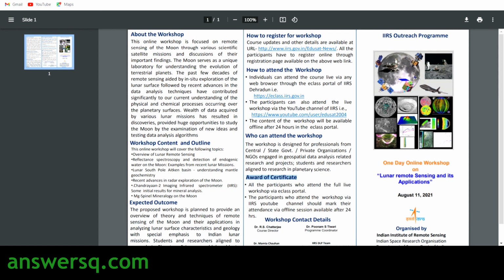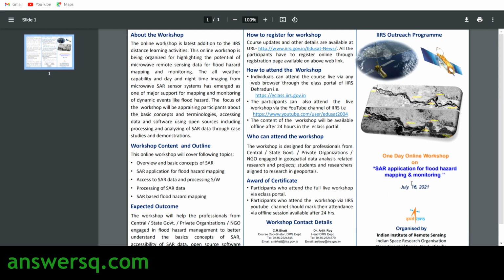And the second workshop is SAR application for flood hazard mapping and monitoring, which will be conducted on July 16th, 2021. Again, it's offered by ISRO, you know that. This workshop is mainly conducted to highlight the potential of microwave remote sensing data for flood hazard mapping and monitoring. And here is the workshop content and outline for you.